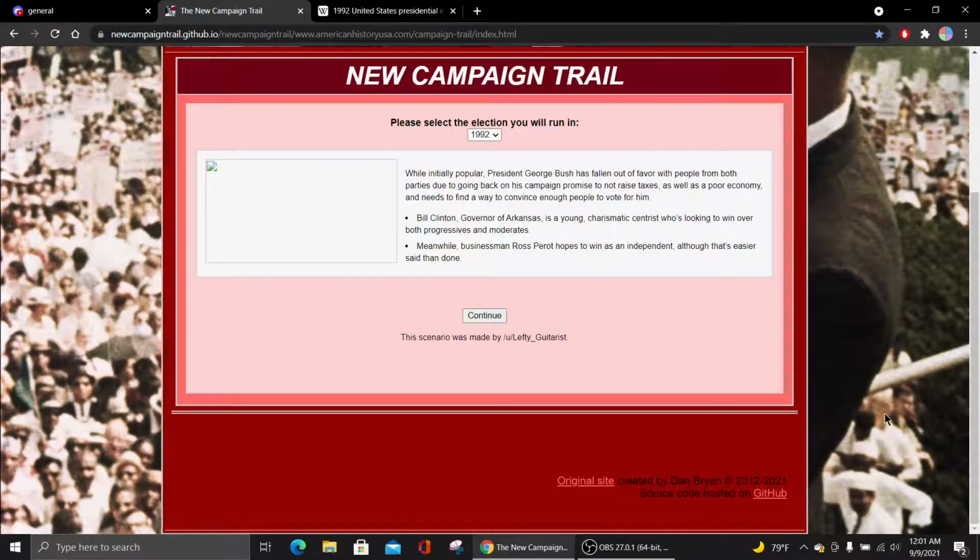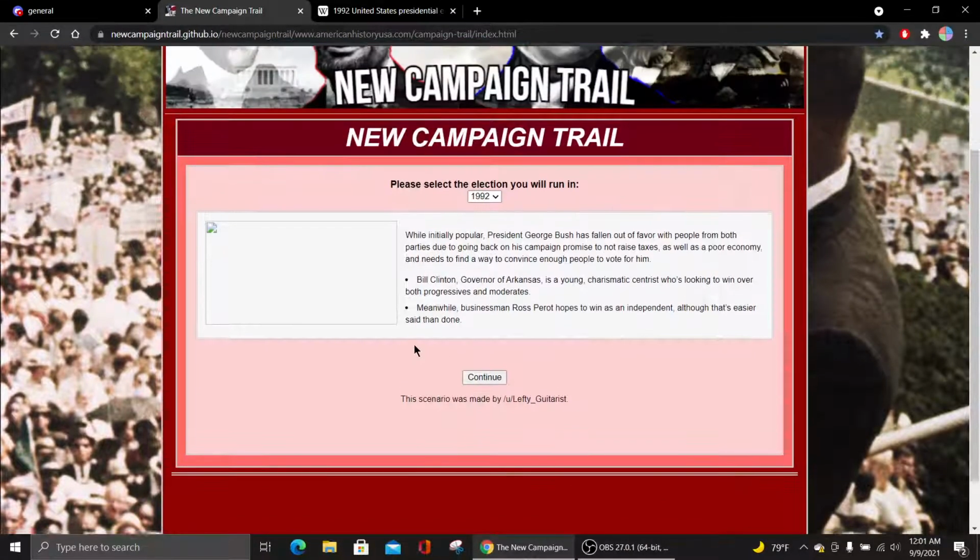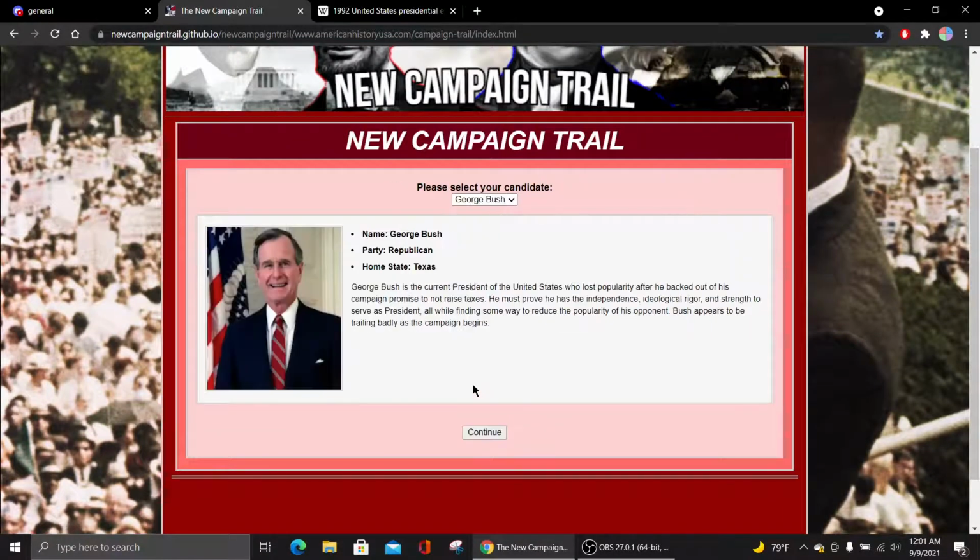All right, so let's read. While initially popular, President George Bush has fallen out of favor with people from both parties due to going back on his campaign promise to not raise taxes, as well as a poor economy, and he needs to find a way to convince enough people to vote for him. Bill Clinton, governor of Arkansas, is a young, charismatic centrist who is looking to win over both progressives and moderates. Meanwhile, businessman Ross Perot hopes to win as an independent, although that's easier said than done, obviously. Now, if we move on, we'll see what's going on here.